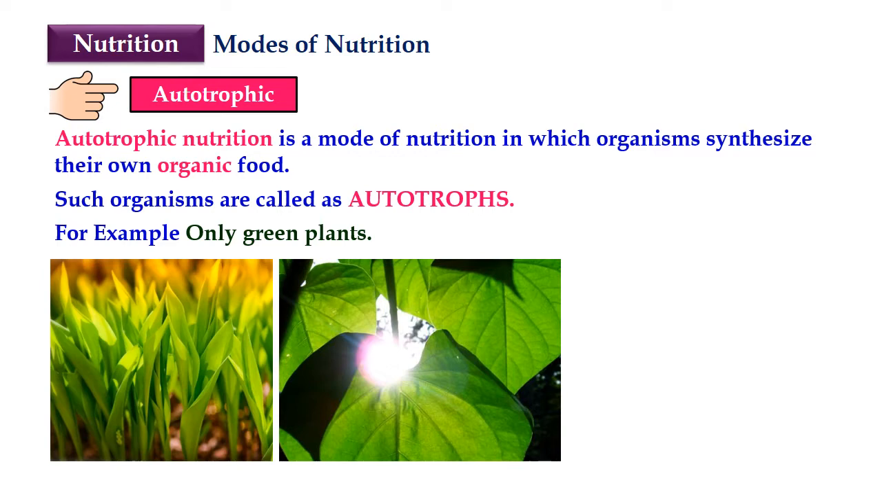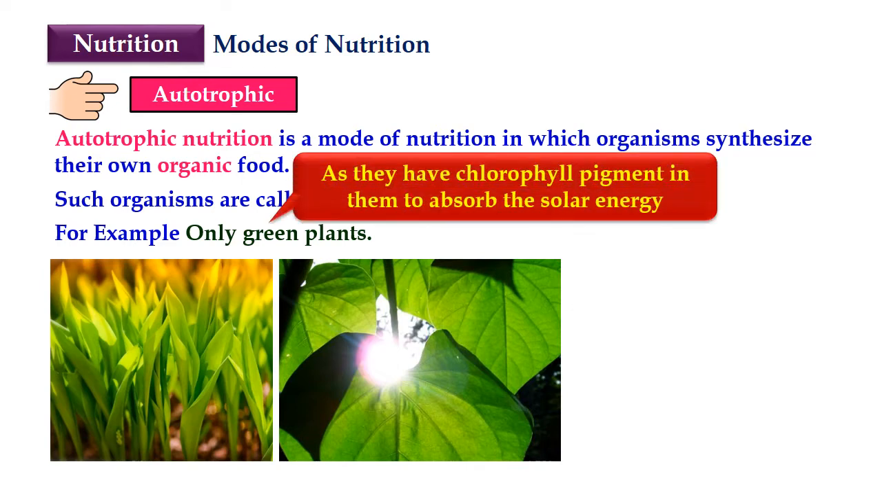And we know that only green plants can prepare their own food, because we have seen that green plants, in the presence of sunlight, take in carbon dioxide from air and water from soil and convert it into organic food. So green plants are considered as autotrophs because they have chlorophyll pigment in them to absorb the solar energy.